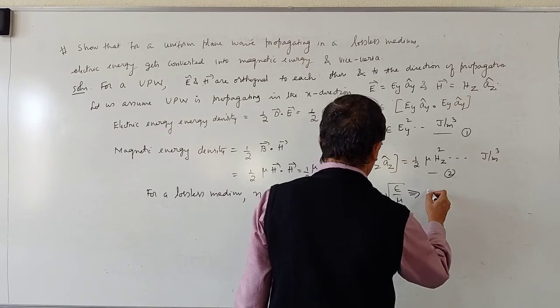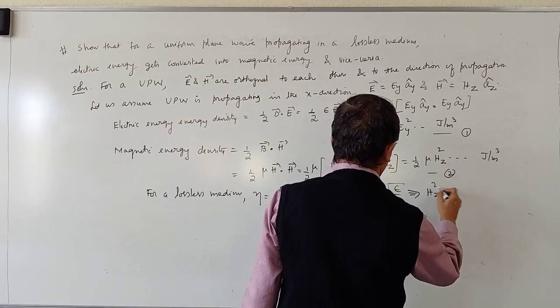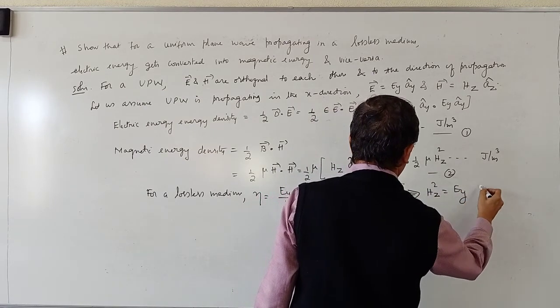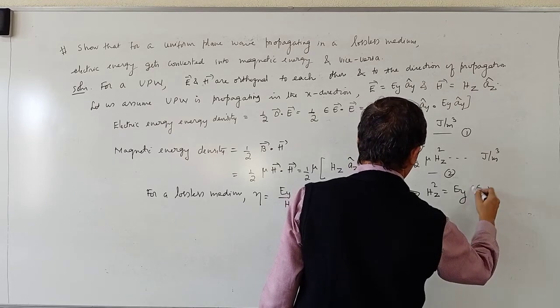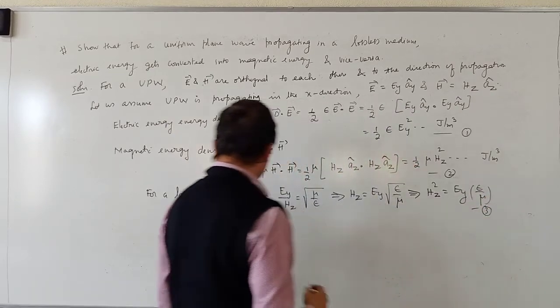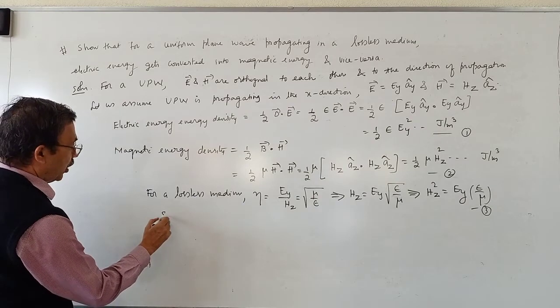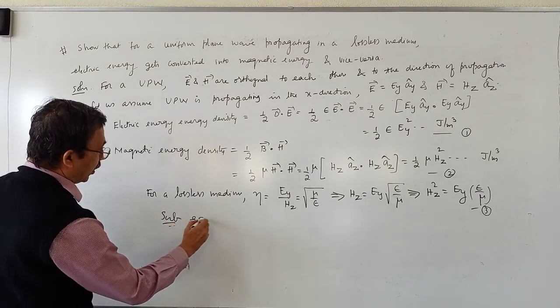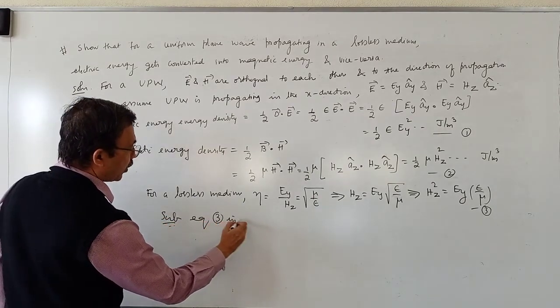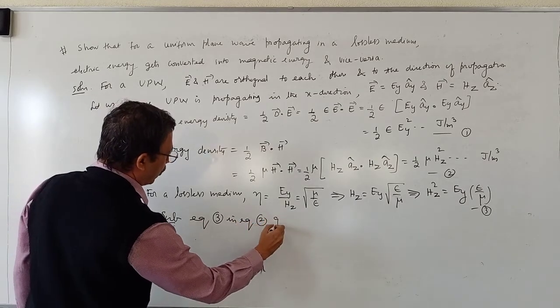This in turn implies Hz square is equal to Ey square into epsilon divided by mu. Equation 3. Substituting equation 3 in equation 2 gives